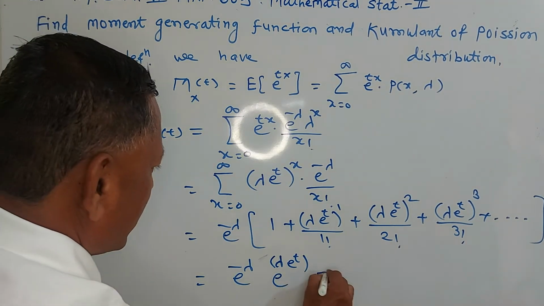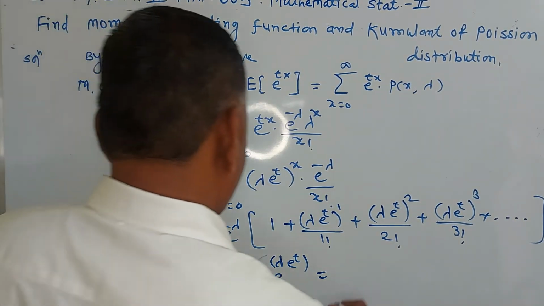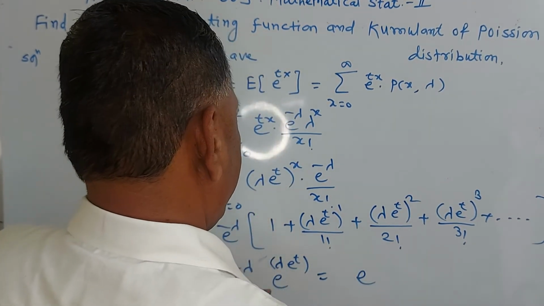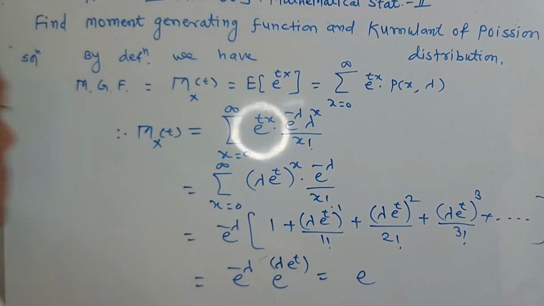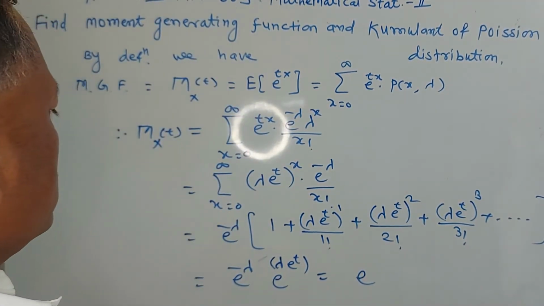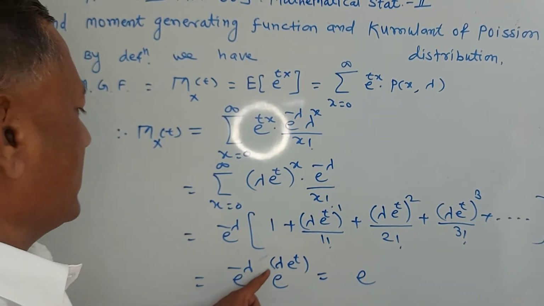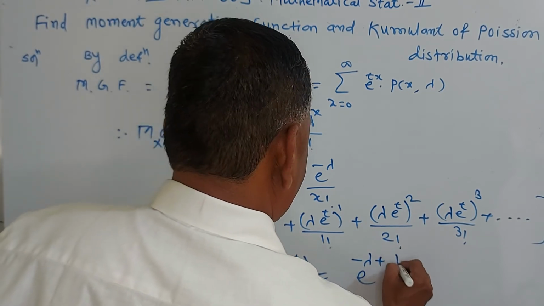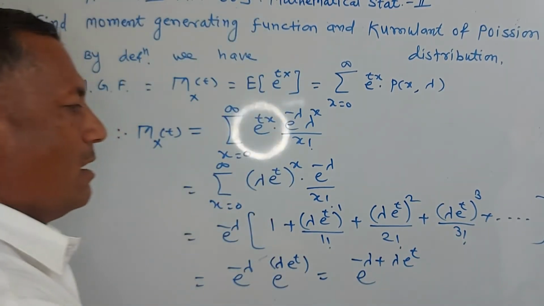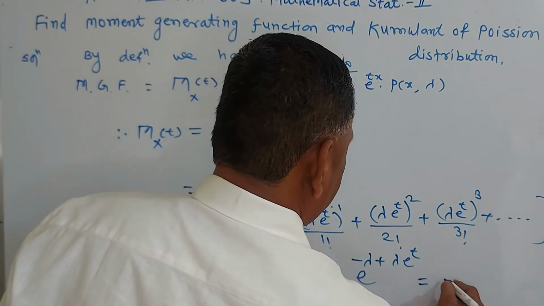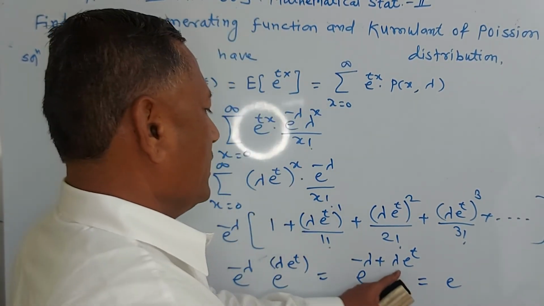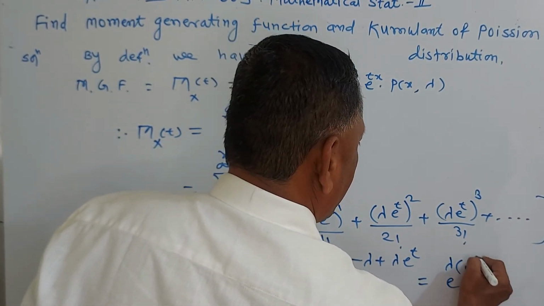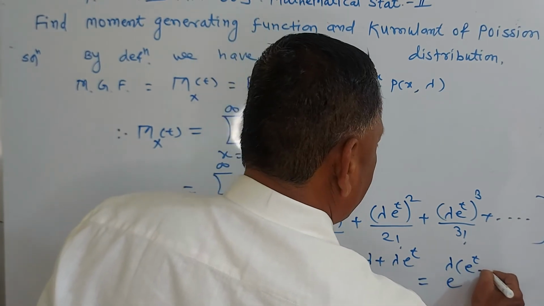Or again, this can be written as, if you take lambda common, e raised to minus lambda plus lambda into e raised to t, or it can be written as e raised to lambda into e raised to t minus 1.